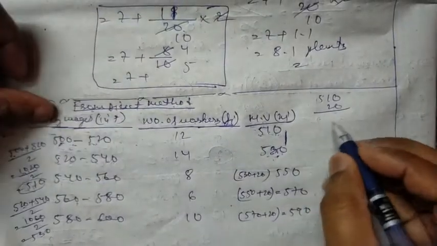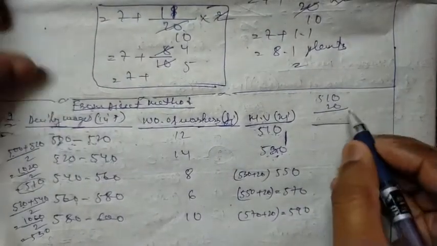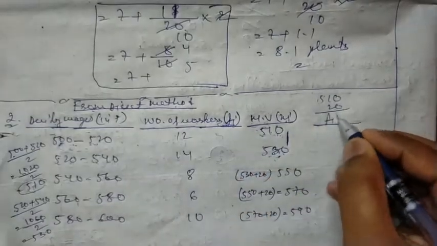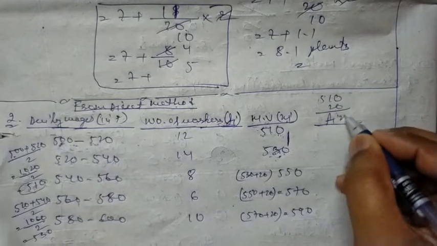Now what we have to do in the direct method is multiply Fi and Xi.